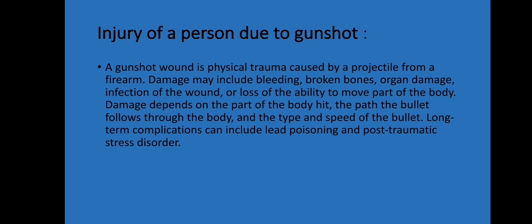If a person was injured due to gunshot, it can cause damage including bleeding, broken bones, organ damage, or infection of the wound. It can also cause long-term complications. For example, lead poisoning is deadly to our body and can create illnesses, and post-traumatic stress disorder can result because the gun was fired at him or her.